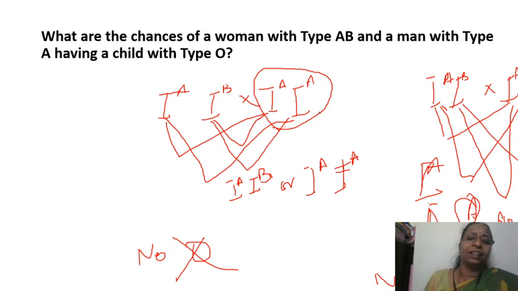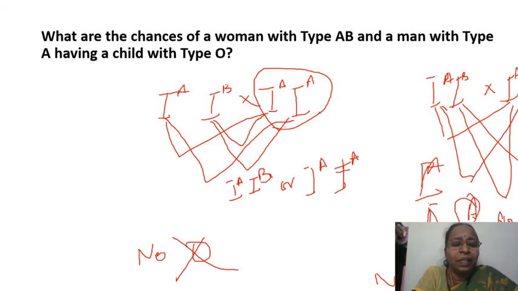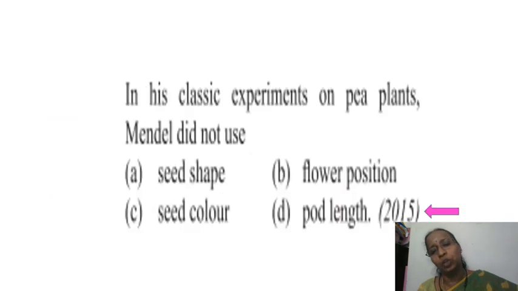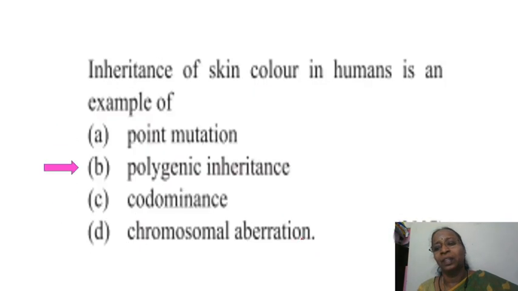I think I have made clear about Mendelian genetics and also variations in Mendelian genetics. We will see the problems in later classes. I hope you have understood this. I would be happy if you can understand and then get good marks in your NEET exam.